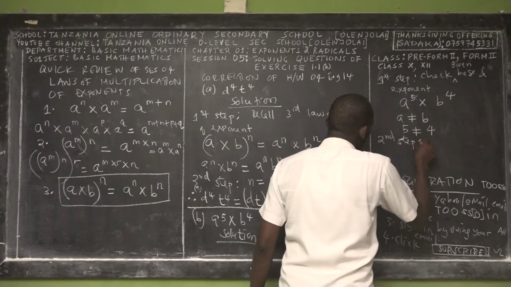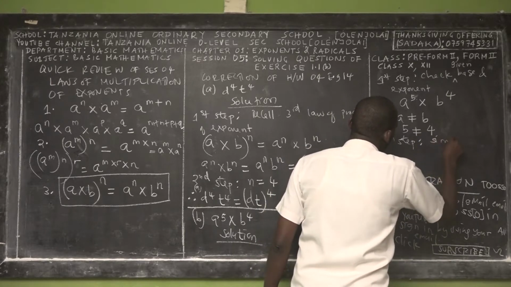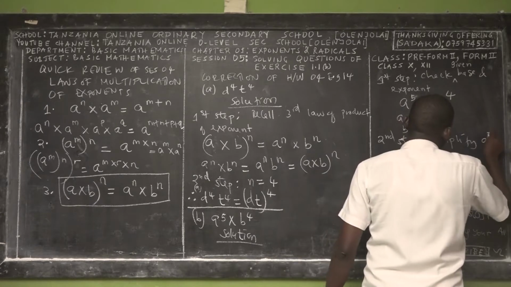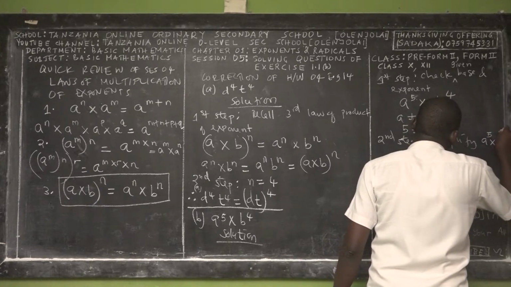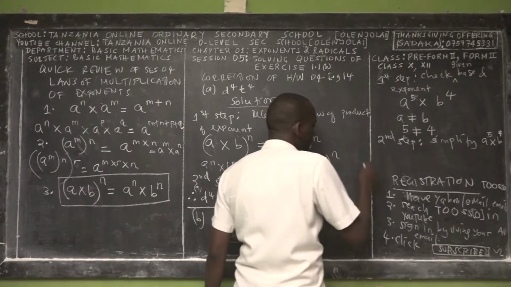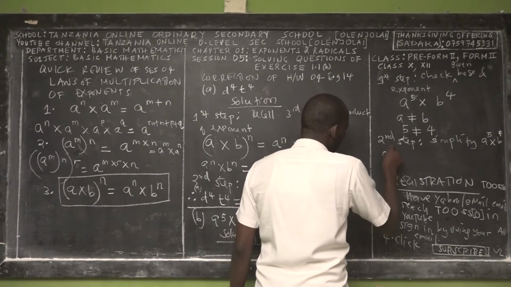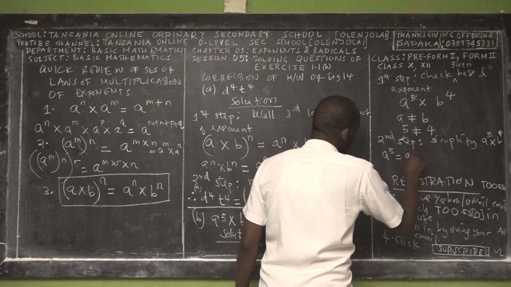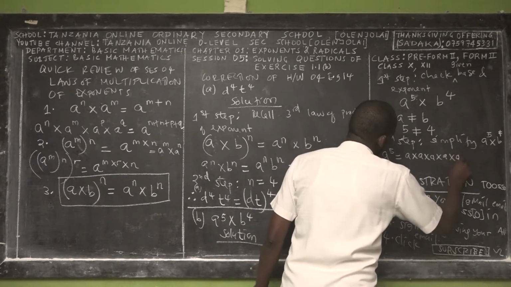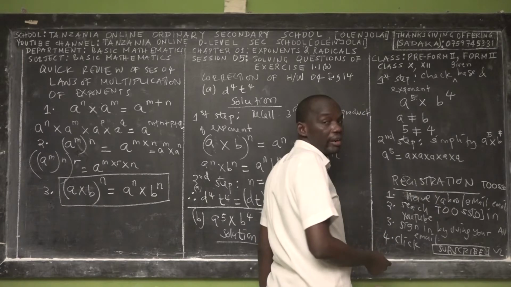The second step, we say that you have to simplify. Simplify the expression a power 5 times b power 4. How do we simplify? Look, it's just a trick. Remember that a power 5 is equal to a times a times a times a times a. Do you agree? In expanded form, right?